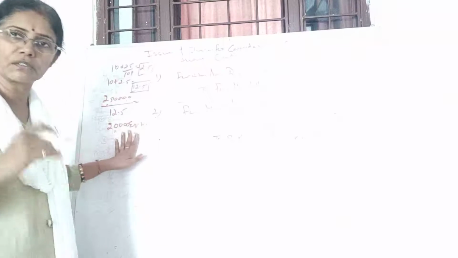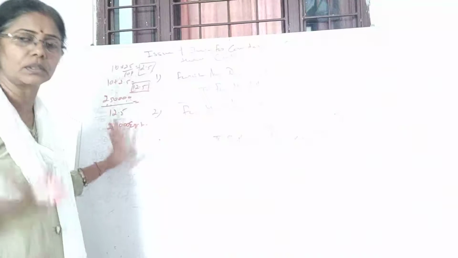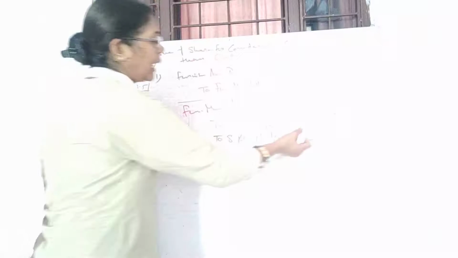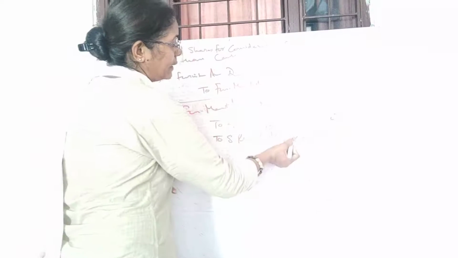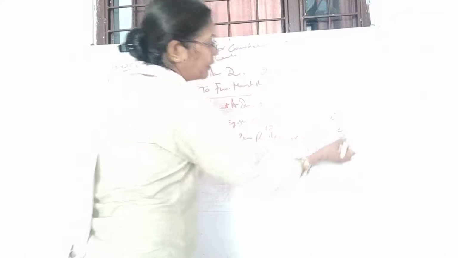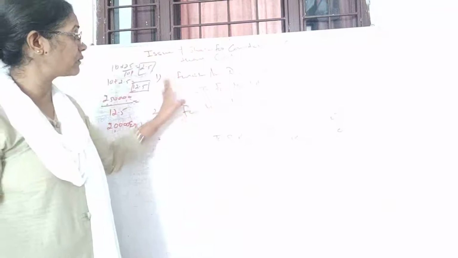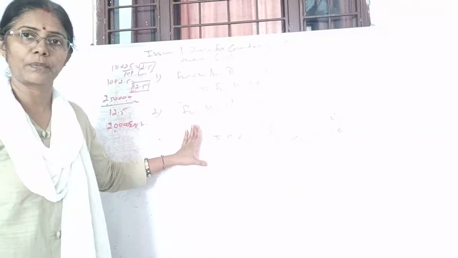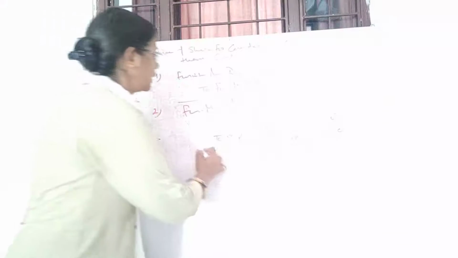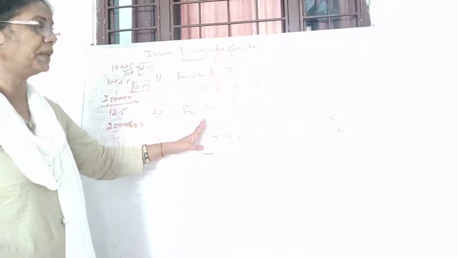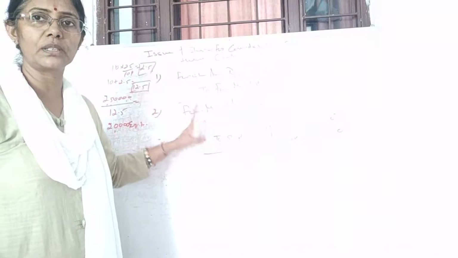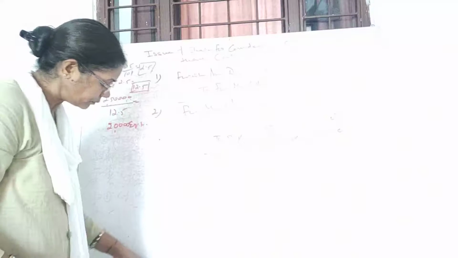So the number of shares which we have calculated will be 20,000 instead of 2,000. So here 2 lakh will come and here 50,000 will come. Fine. So this way we issue the shares on premium. They have purchased the furniture and made the payment while issuing the equity shares at premium.